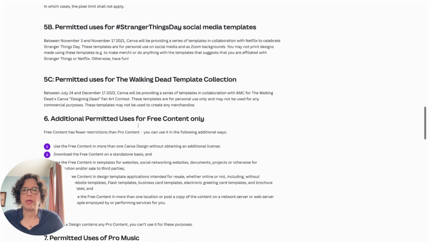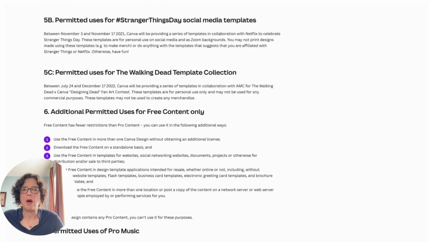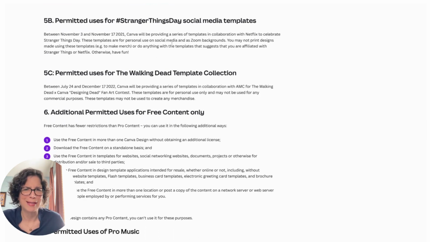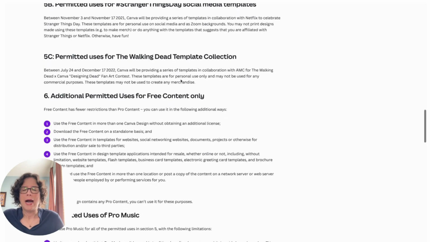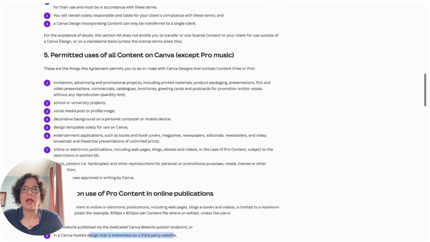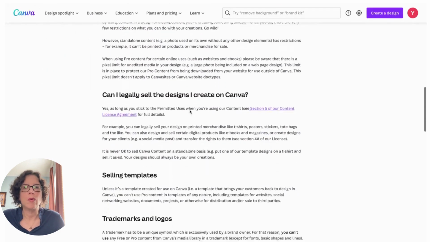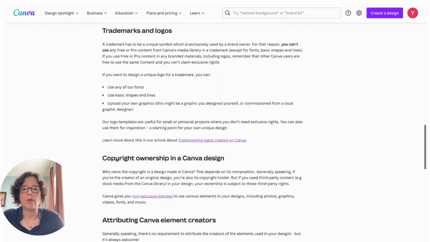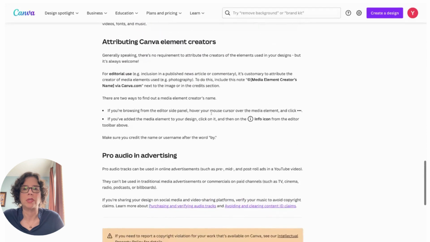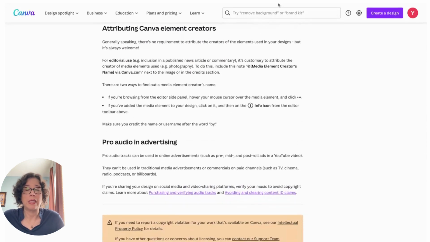It goes on and on about other things regarding Stranger Things, which is really interesting. I had no idea. The Walking Dead template, on and on about everything that is specific to the content. At the end of the day, let me give you a summary of what they mean about this opportunity to be able to do this, right?